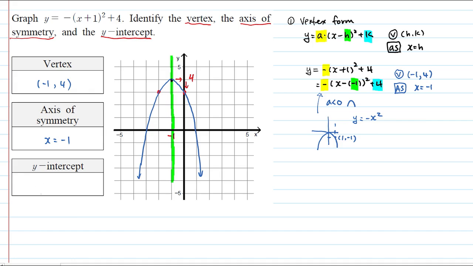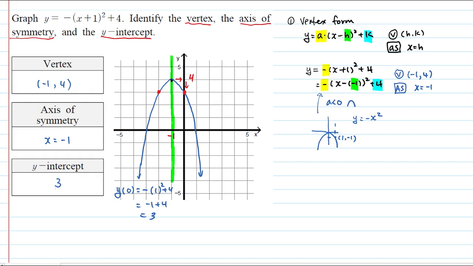Y-intercept will be, well, here, even though we kind of found the y-intercept, always double check. That will be y when x is equal to 0: negative (1) squared plus 4. So that's negative 1 plus 4, that's a 3. So y-intercept will be 3.